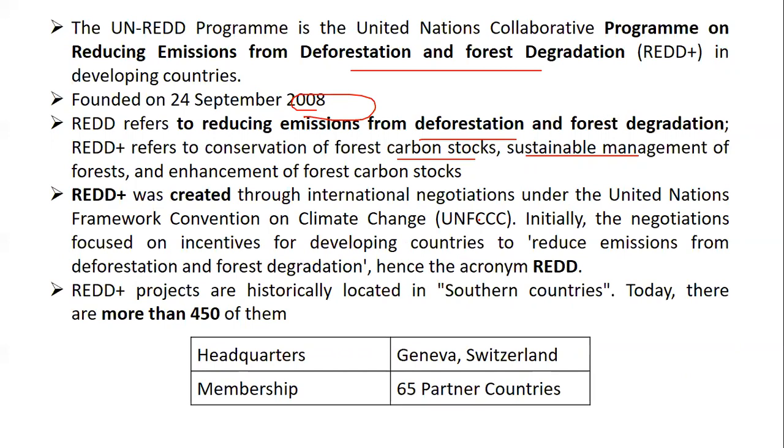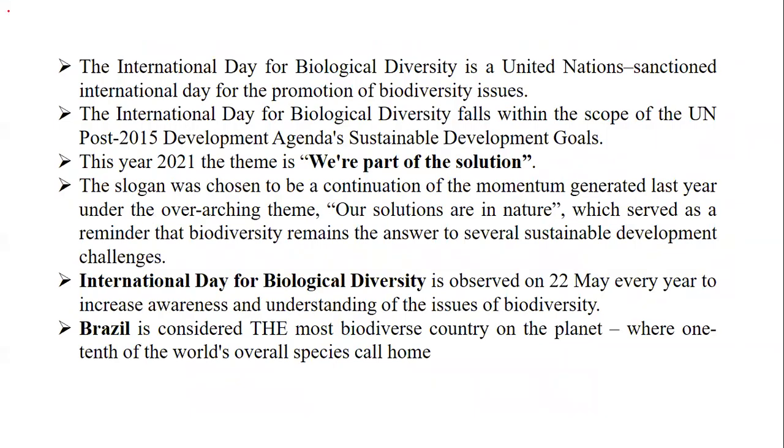The headquarters is in Geneva, and the membership is 60 of 65 partner countries. Then we have international biological diversity, which deals with biodiversity issues, which is a result of the post 2015 developmental agenda, sustainable development goal.